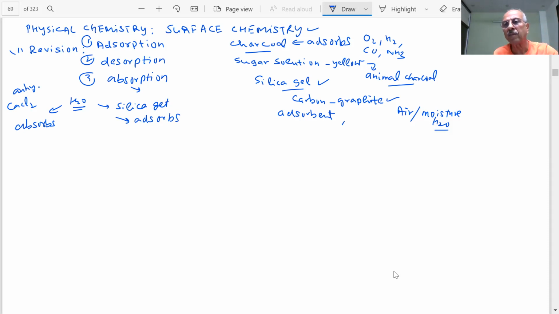If you have a chalk and you dip it in a dye or blue ink, what happens? The surface becomes blue. If you break it, the chalk from inside is white. So the solute particles, the dye particles, were adsorbed on the surface. But from inside it is wet, water has gone inside also. So there are two things which can happen. When both adsorption and absorption take place simultaneously, what is that known as, students? Question. Adsorption and absorption both happen. What do we call this?